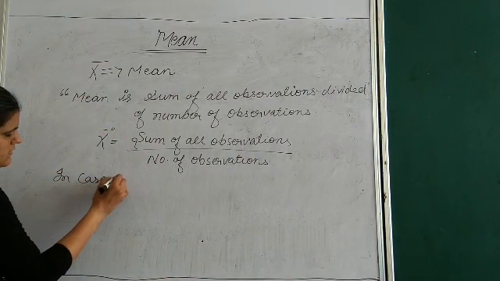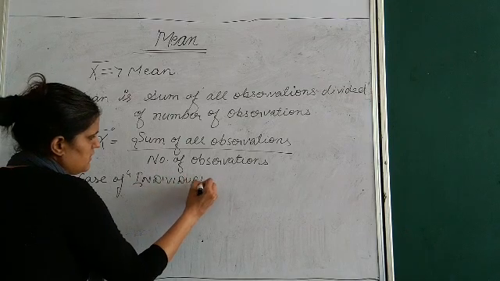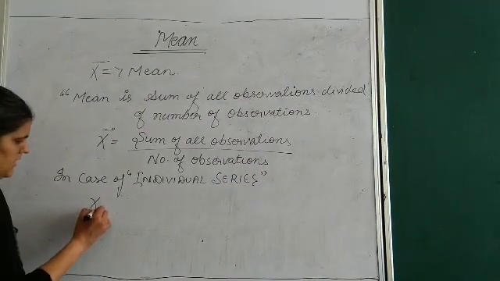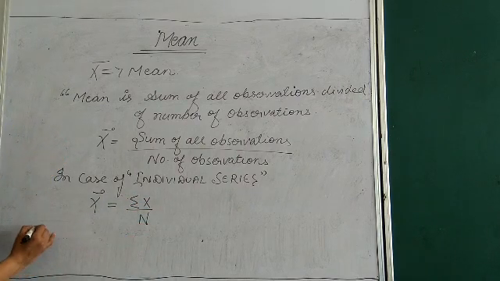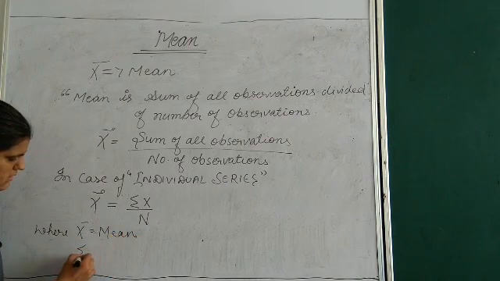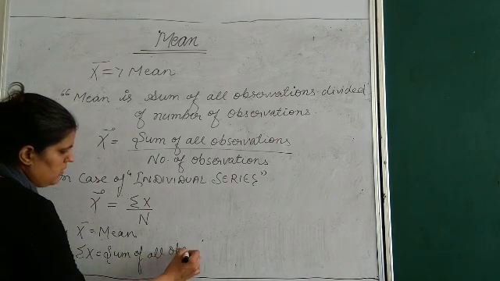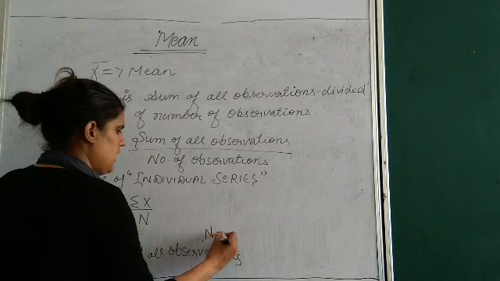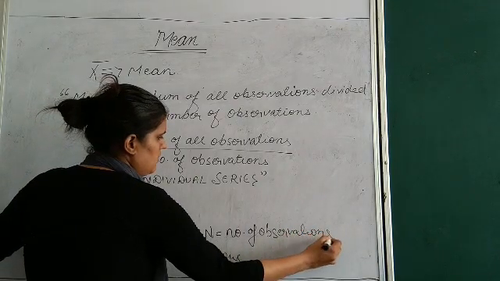In case of individual series, x bar is equal to sigma x upon n, where x bar is your mean, sigma x is your sum of all observations, and your n is number of observations.